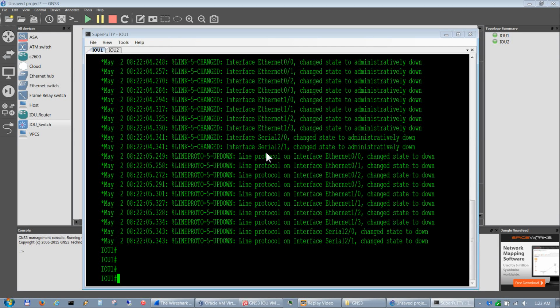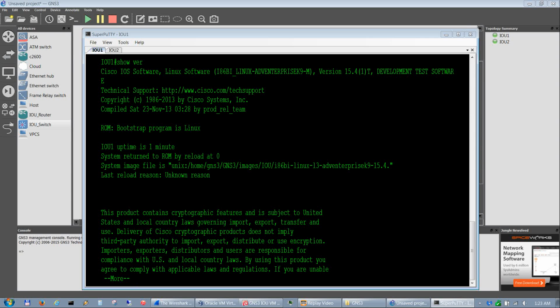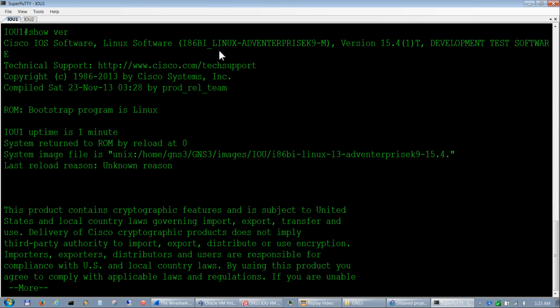Let me do a show ver so you can see. As you can see, it is this i86bi Linux Adventerprise 9-M version 15.4.